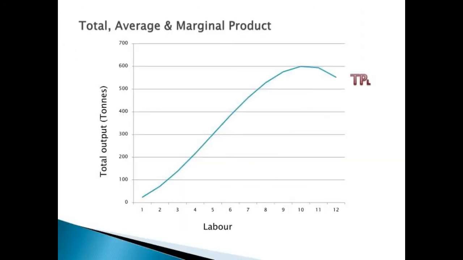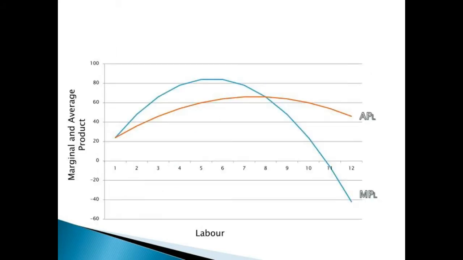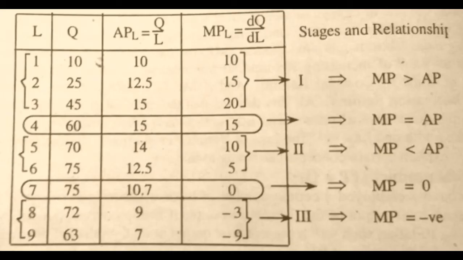Afterward, by applying more units of labor, TP will reach its maximum level. Consequently, MP will become zero. Still, applying more units of labor means the falling of TP itself and making the MP negative. Such all is explained with the help of following diagram and table.